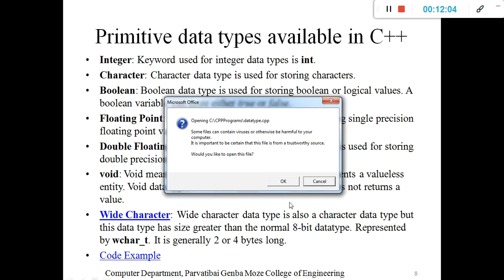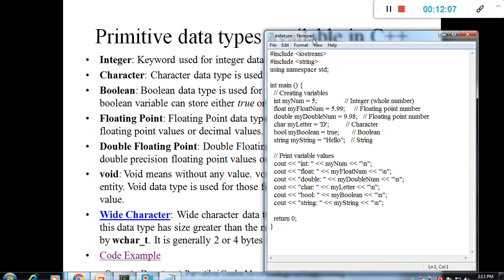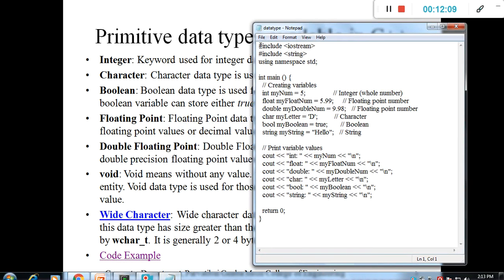We will understand the code, how exactly it works. This is simply the code. It's #include <iostream>, a header file for input output stream. We use cout, whose definition comes under iostream. Include string is again a header file, which is used for the string type. Actually string is not a data type. It is a part of the library, right? It behaves like a data type, but it's not a data type.